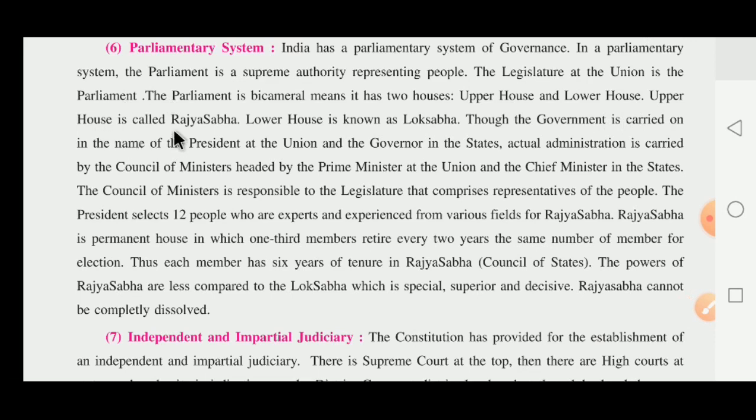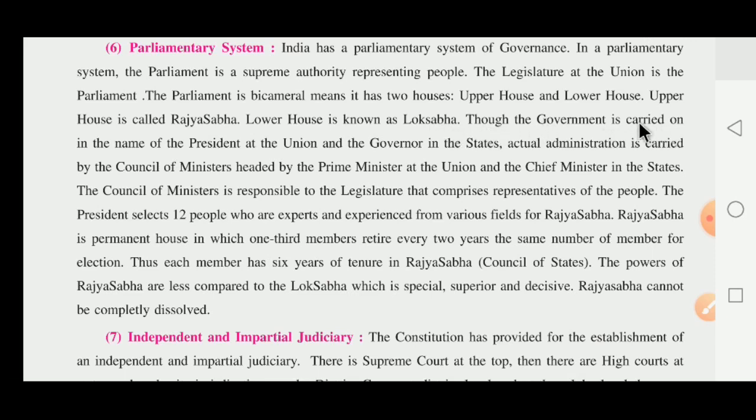The upper house is called the Rajya Sabha. Dear children, the upper house is also known as the Rajya Sabha, while the lower house is known as the Lok Sabha. And we have already learned the members of both houses: in the Rajya Sabha the total maximum members are 250, while in the Lok Sabha the total maximum members are 552. Total how many? 552.